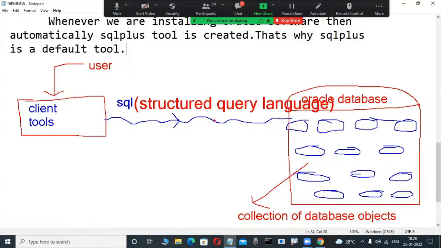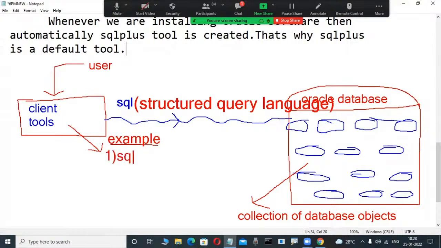You are newcomers, so I want the client tool names, for example. Maybe non-technical persons are there. They want to know at least what client tools are available. In the future you will be familiar, but the first time, no. So what are the client tools? Examples of client tools, observe here. At least the names today. What are the examples of Oracle client tools? The first one is very important.